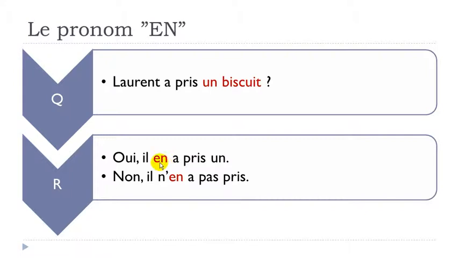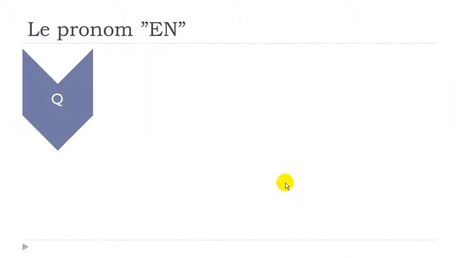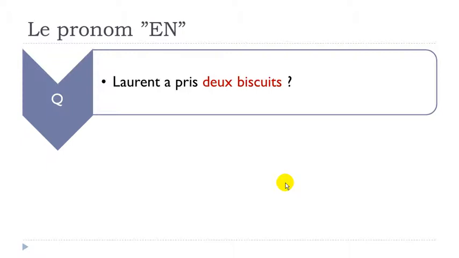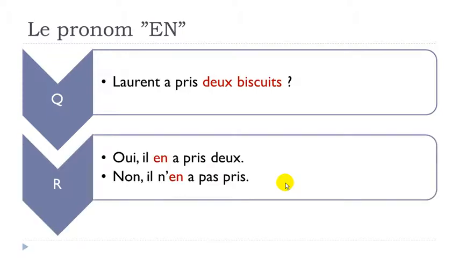Okay, one common mistake is to put this en between the 2. Okay, because you tend to think that maybe you've got 2 verbs, but no. It's here, okay, il en a pris un. Negative form, il n'en a pas pris. Alright? Non, il n'en a pas pris. Laurent a pris 2 biscuits. Oui, il en a pris 2. Non, il n'en a pas pris.